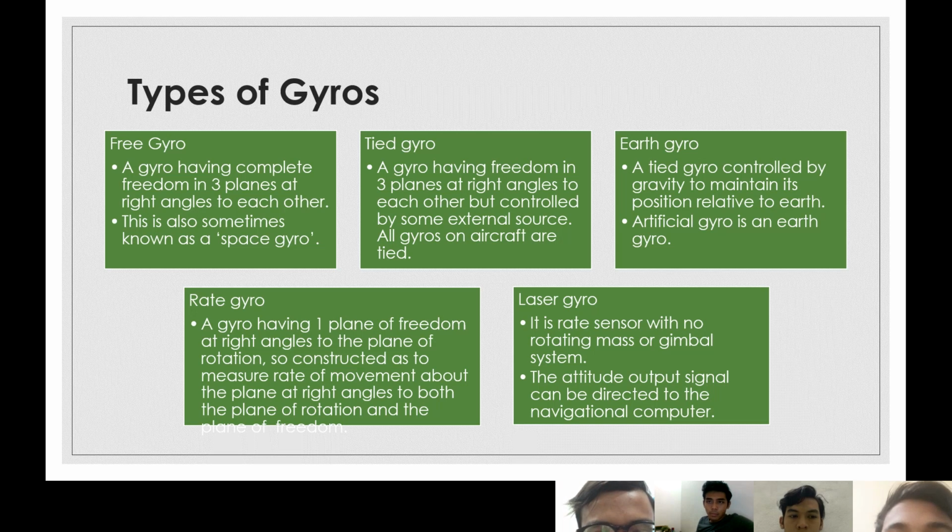Lastly, the laser gyro. It is a rate sensor with no rotating mass or gimbal system, and its attitude output signal can be directed to the navigation computer. So there are 5 types of gyro, as you can see in the system of the 5 gyros.